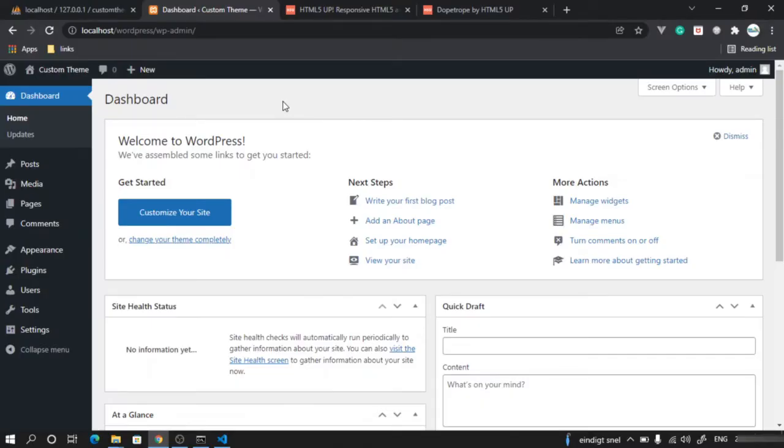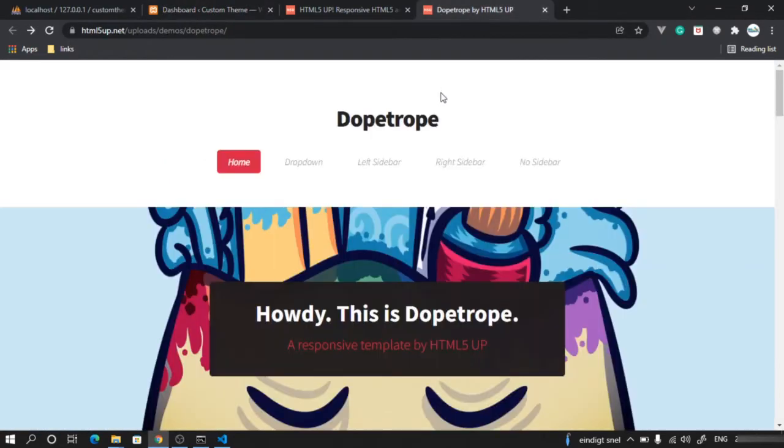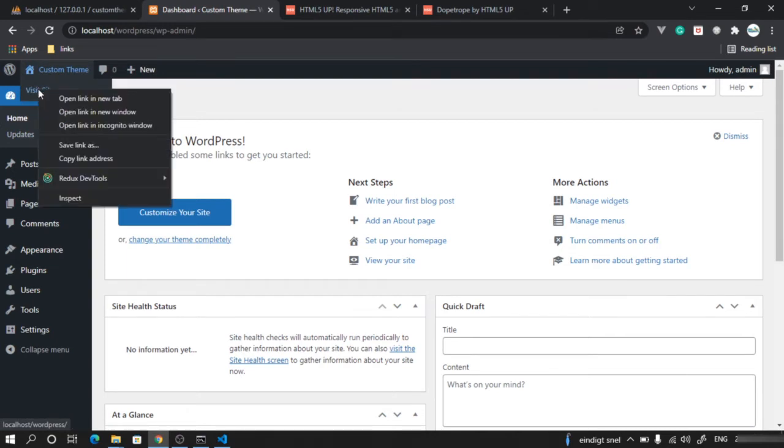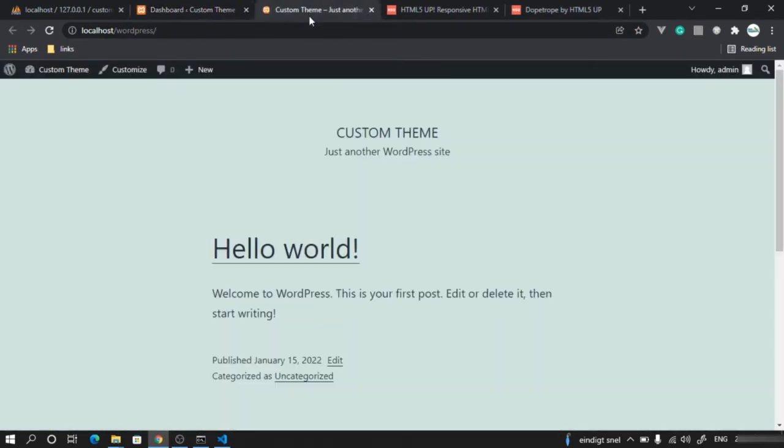Now that we know WordPress is a content management system, let's look at it in action. So I will do nothing. I will explain you everything, what are these items. But before that, I want to show you what we just understood, that a content management system can do. So I will click here and go to view this, and I'm seeing a text here called hello world, and my website is running on this URL.